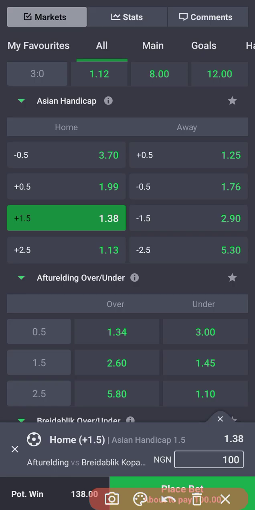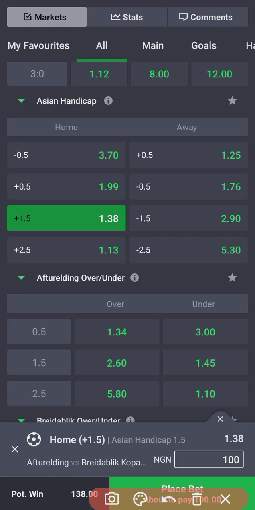Now, if the away side wins this game, that is how it will still win. It will win if we have a scoreline like 1-1, 2-1, 3-1.